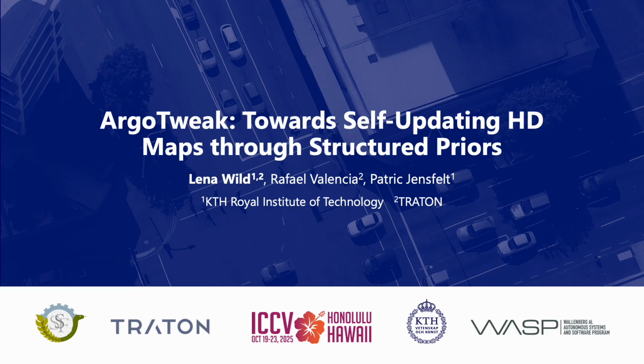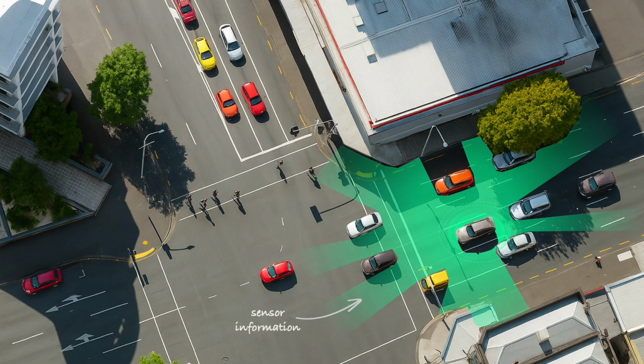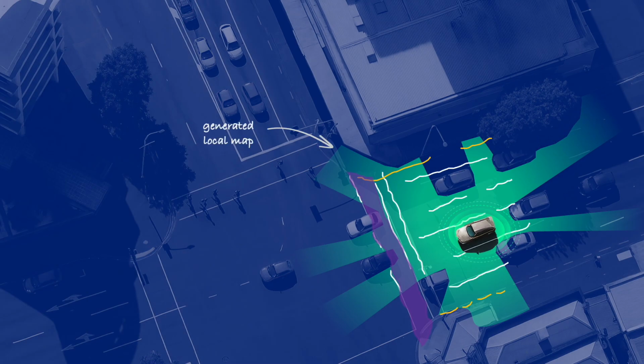Let's begin with the core question. How can autonomous vehicles understand the road? We might start with a simple approach. Place sensors on the car and use their data to infer a local map. This method is attractive because it's relatively cheap and always up to date, but it has limitations. Sensors are noisy and occlusions inevitably degrade the quality of the map.